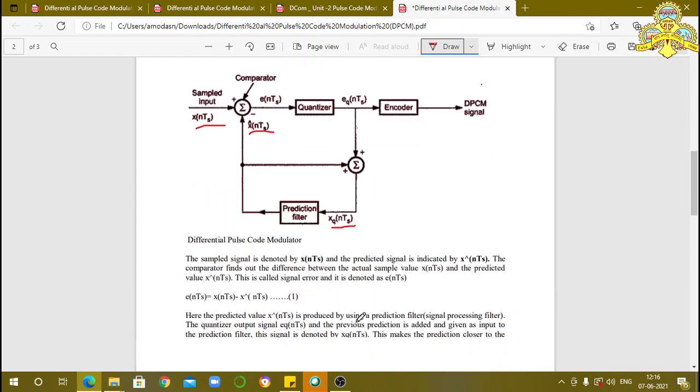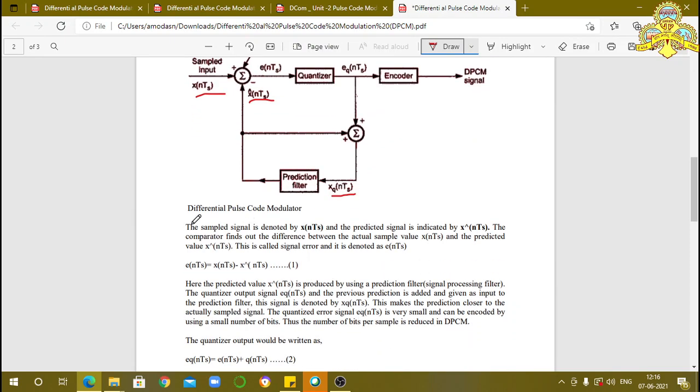This is indicated by the equation. The sampled signal is denoted by x(nTs), and the predicted signal is indicated by x cap(nTs). The comparator finds the difference between the actual sample value x(nTs) and the predicted value x cap(nTs). This difference is the output of the comparator.